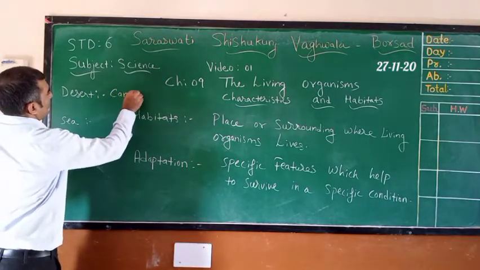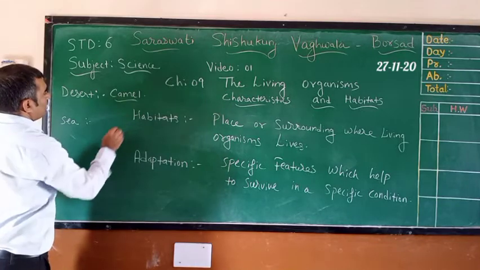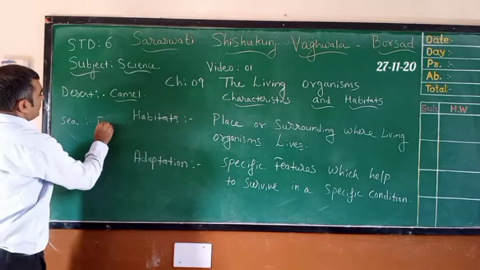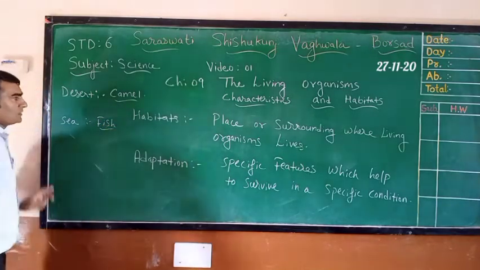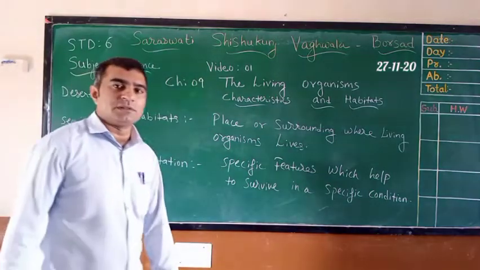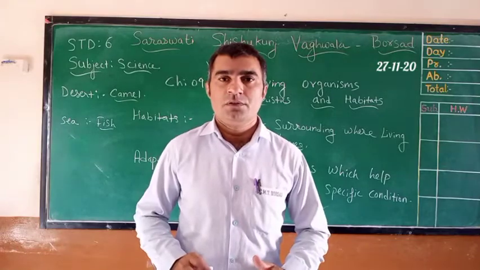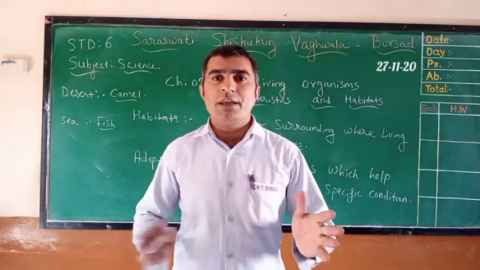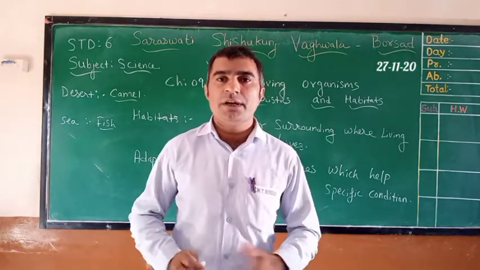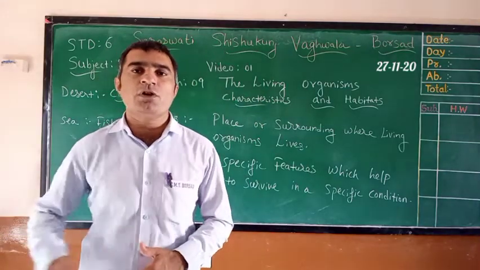Camel and fish. See, these two animals are totally different. One cannot live without water and one can live without water for a long period.